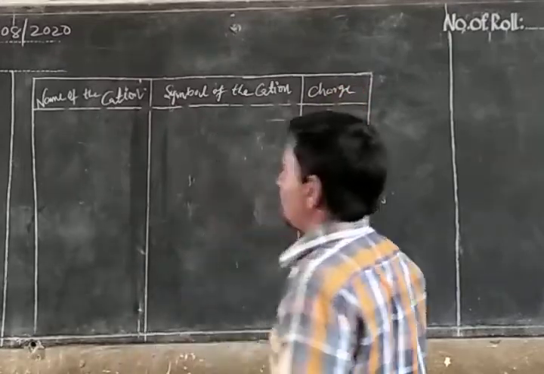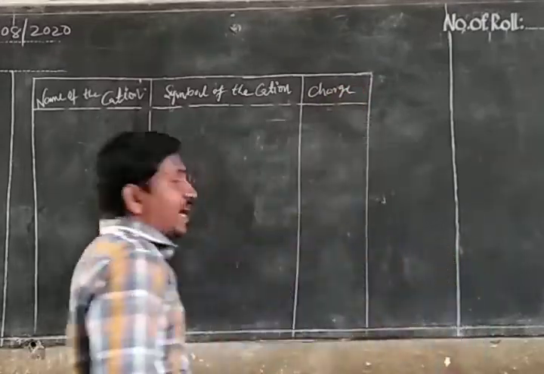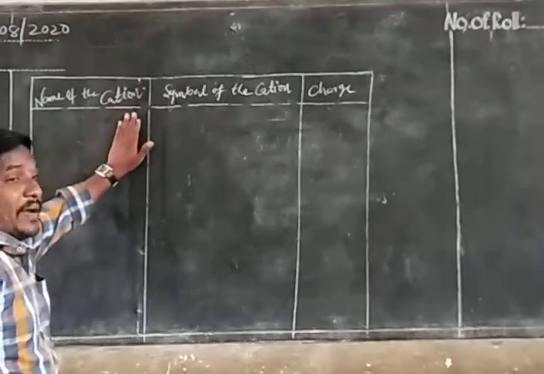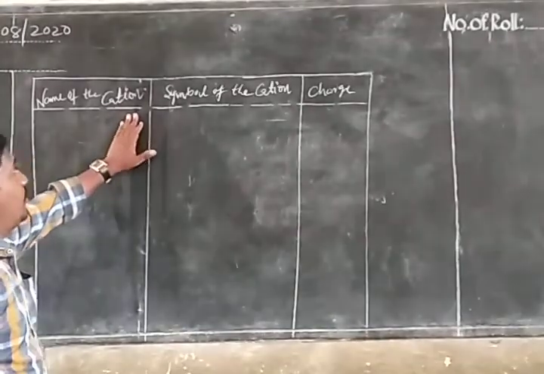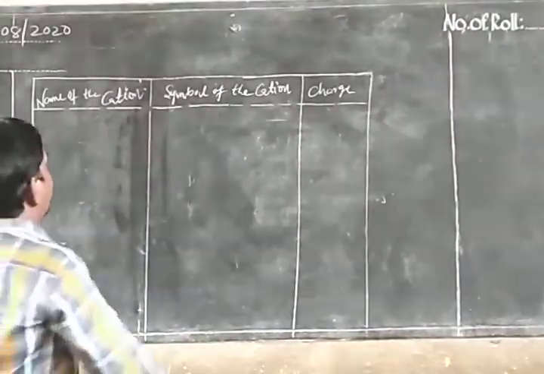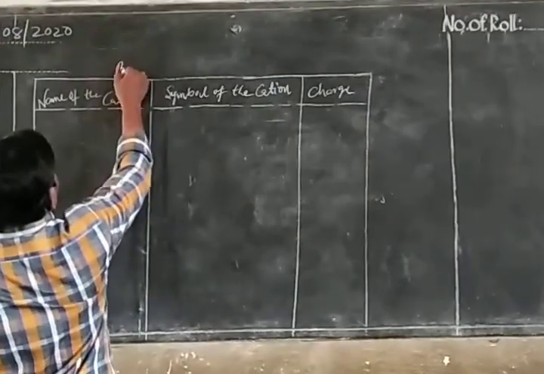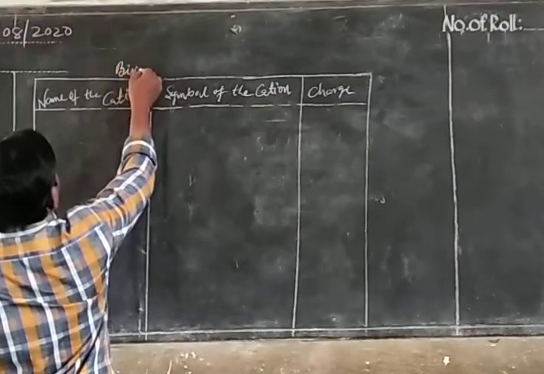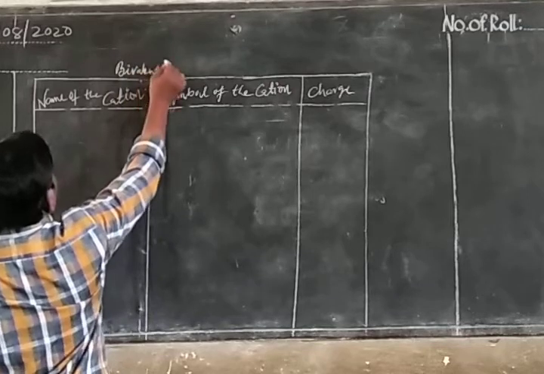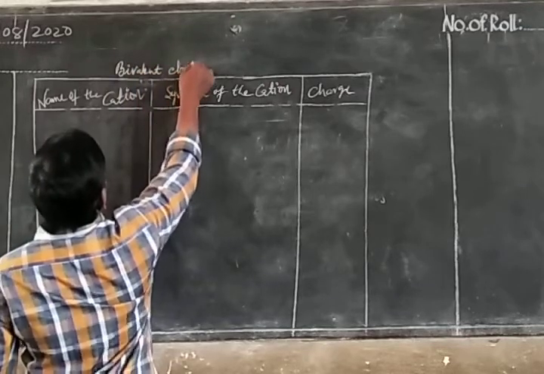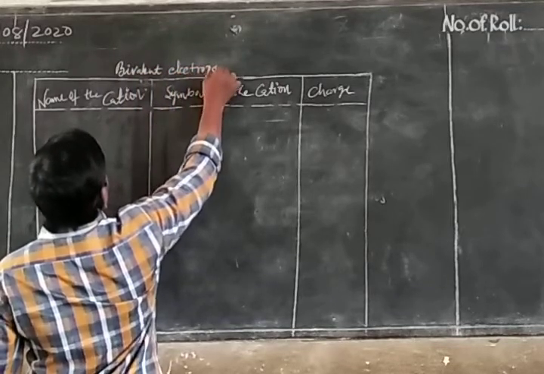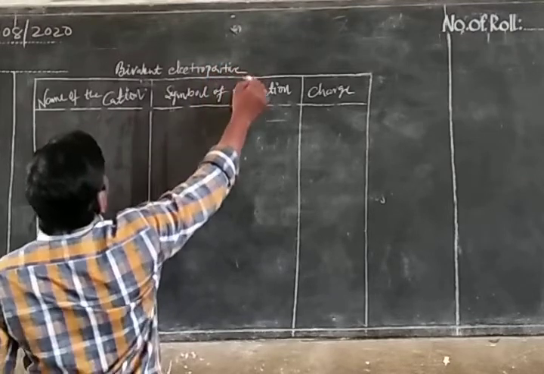So we can see some cations, that means bivalent electropositive ions.